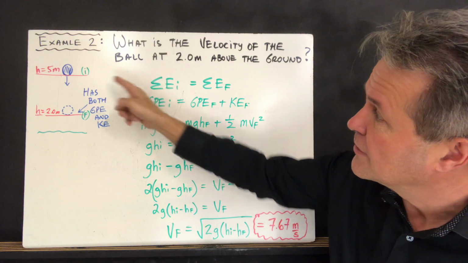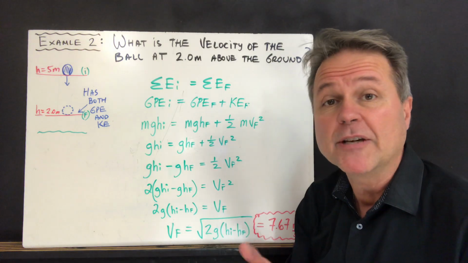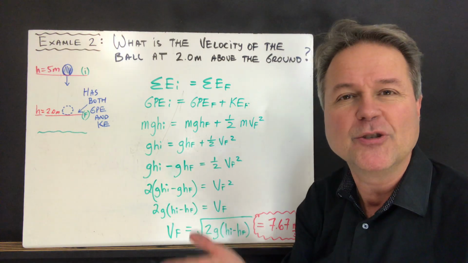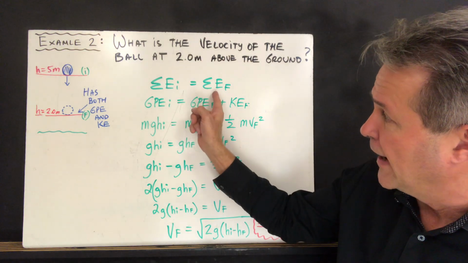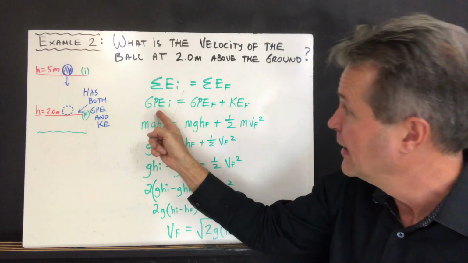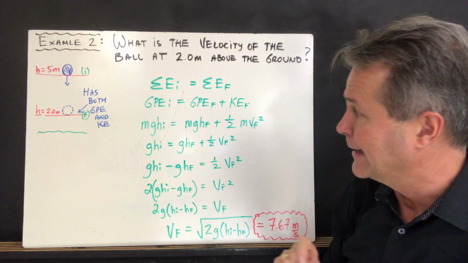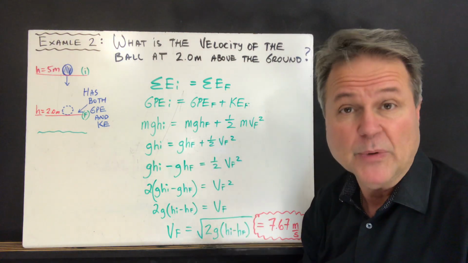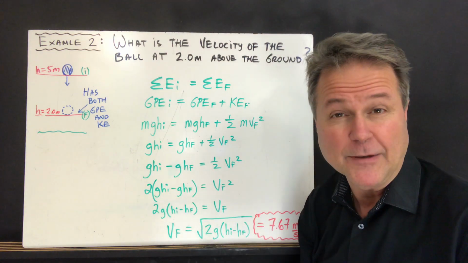So what we do is we notice that when we're at the height of 2 meters, we have both gravitational potential energy and kinetic energy. The ball is still moving at 2 meters, and since it's at 2 meters, it still has gravitational potential energy. So the total energy is equal to the final. In this case, when we're in the initial position, we only have gravitational potential energy. And when we are in the final position, we have both energies, gravitational and kinetic. And then we expand the formula, and you notice that mass appears in all three, so we would cancel that. And we keep reducing and simplifying the formula.